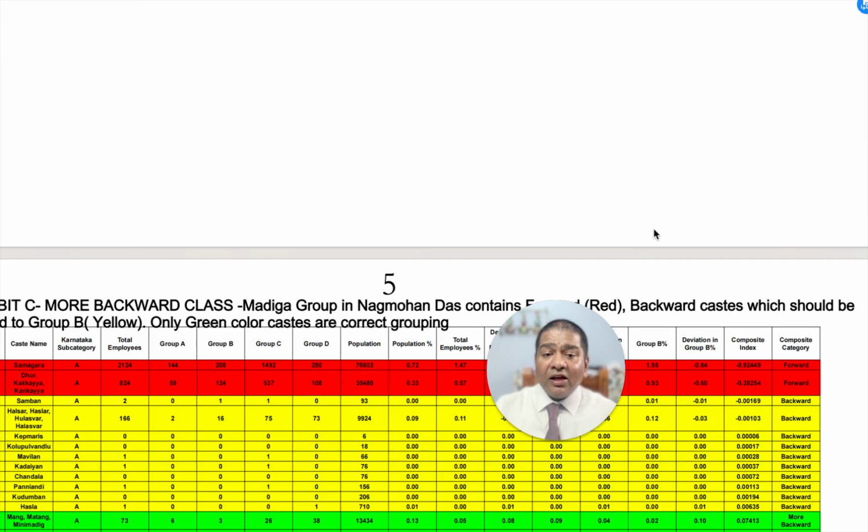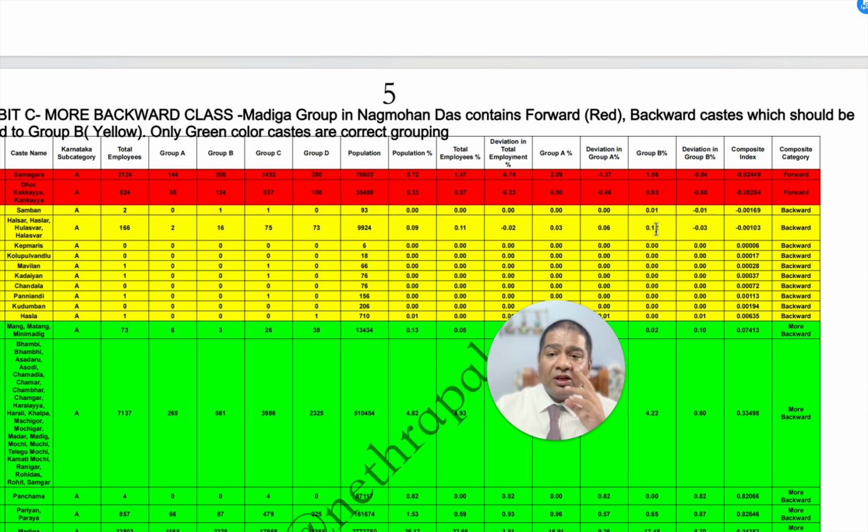Now coming to the exhibit C. This is supposed to be the more backward class, my dear friends. My backward class, this is the Madiga group, which is categorized in Nagmohan Das committee. Now my friends, this is exhibit C, which is actually giving you all the list of castes which are there in group A subcategory of the subcategorization order, which is actually the Madiga group, which is considered to be the more backward class group.